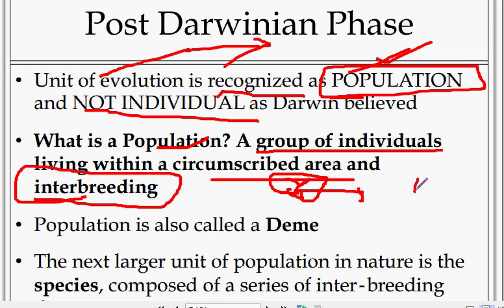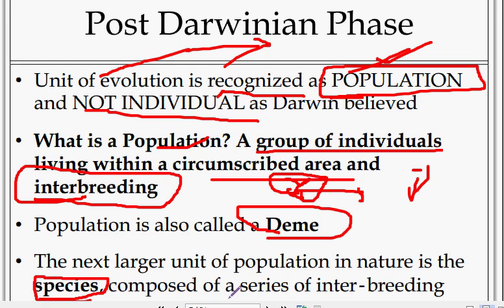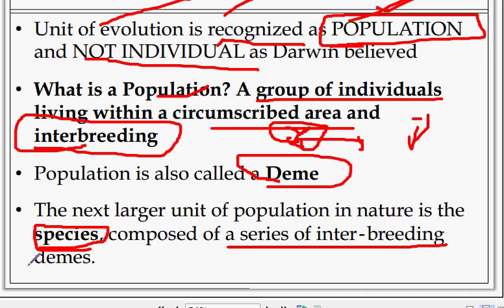It is a population. The same species will occur. A population is also called a deme. The next larger unit of population in nature is the species, composed of a series of interbreeding demes. For example, tiger, lion, elephant, forest.